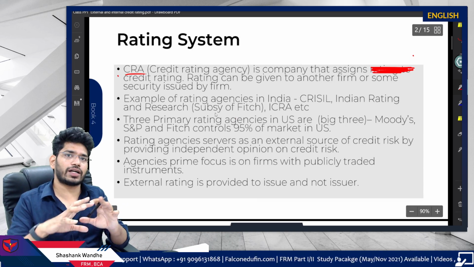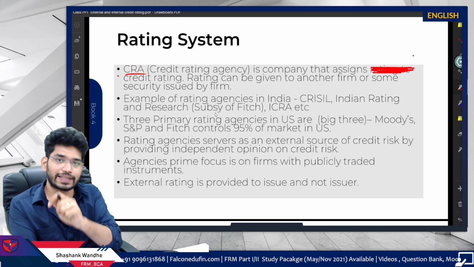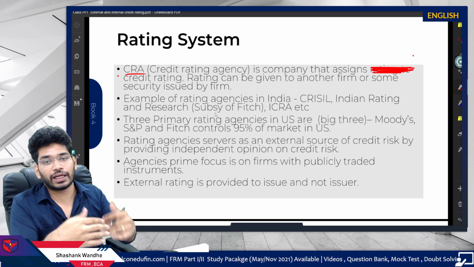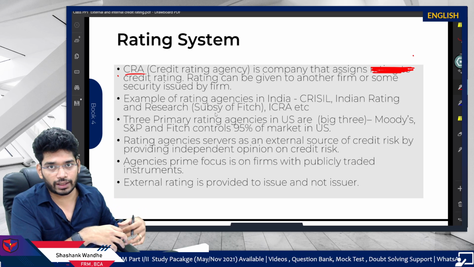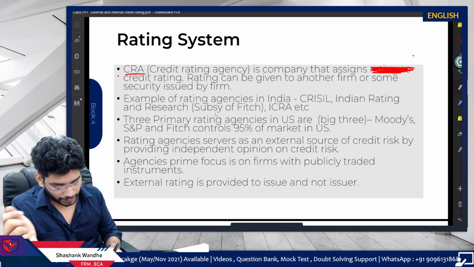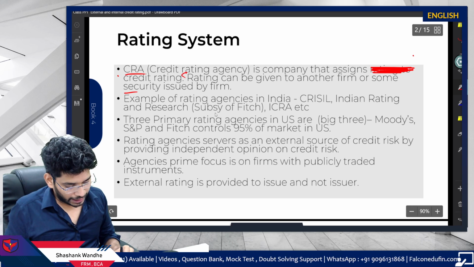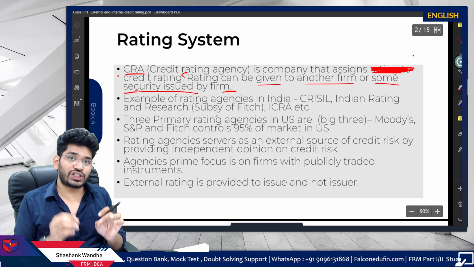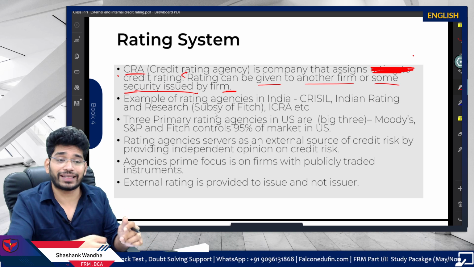So I hope you understood the basics of the rating system. The rating system works like a grading system for bonds or securities which promise you a fixed payoff, and those securities should not be equity. In the case of equities, there is no credit rating applicable because there is no credit risk involved in it, right? So wherever there is a credit risk, it is possible that a credit rating will be provided. Now here, the rating can be given to a firm or to securities issued by a firm, but generally it is to the issue, not the issuer.